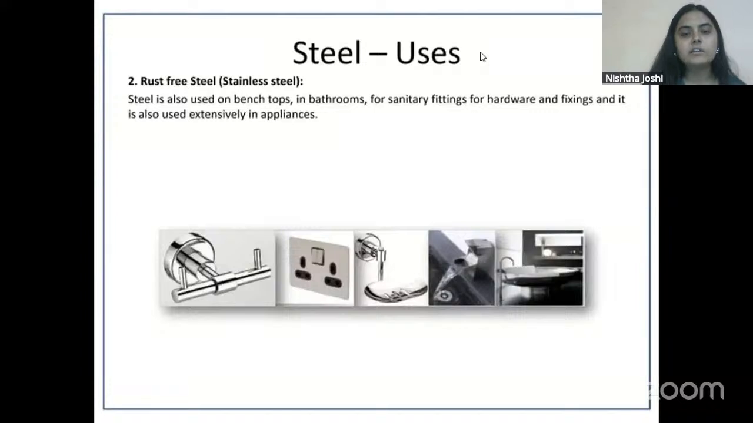Okay, I can see that there is another question in the live chat. What would be the correct answer to which of the following is a hardwood used for making furniture? Shisham or rosewood or acacia? Shisham. Shisham will be the right answer here.